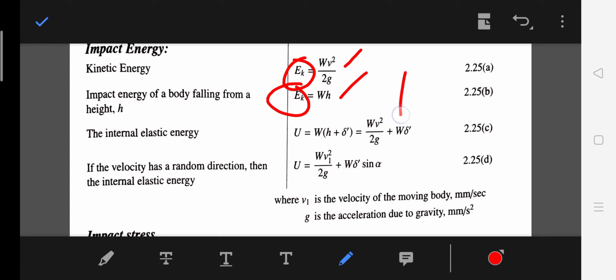These two equations are important, so just memorize them. These are all the basic equations you need to understand the basic problems. Okay, so now we'll go to 2-3 problems.